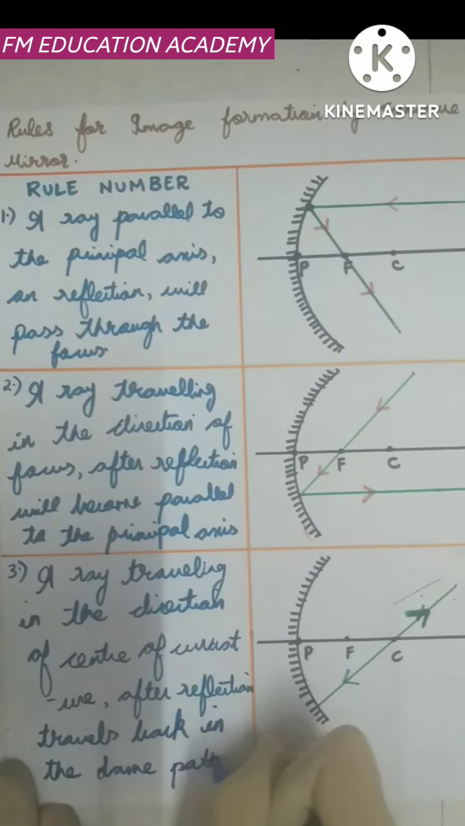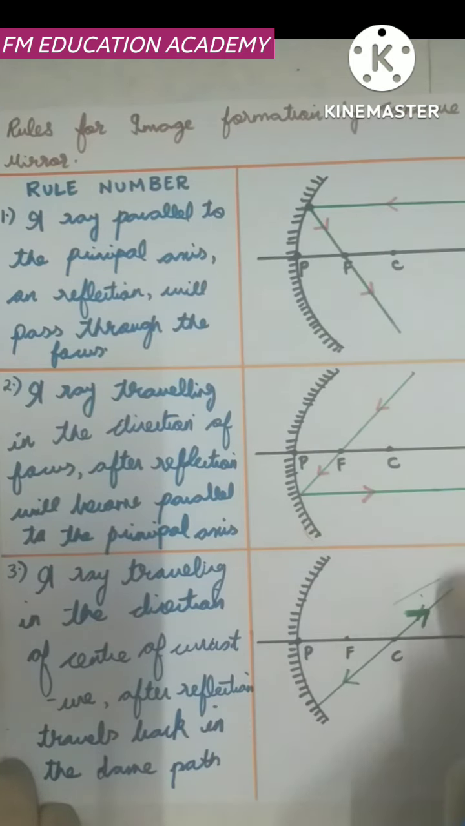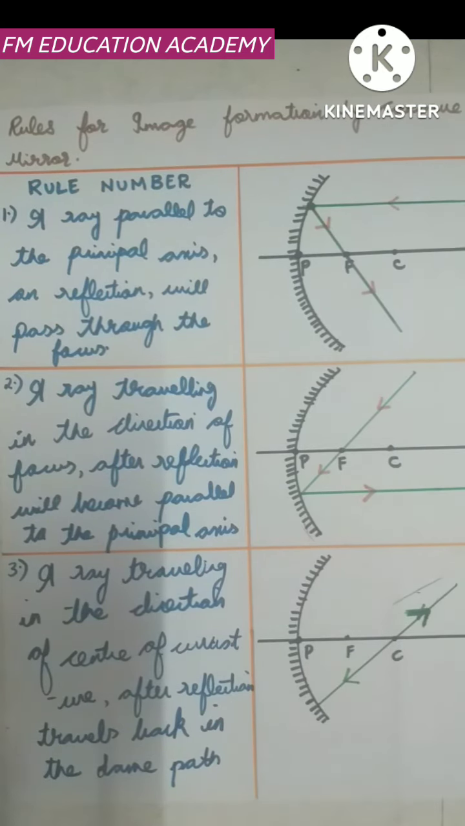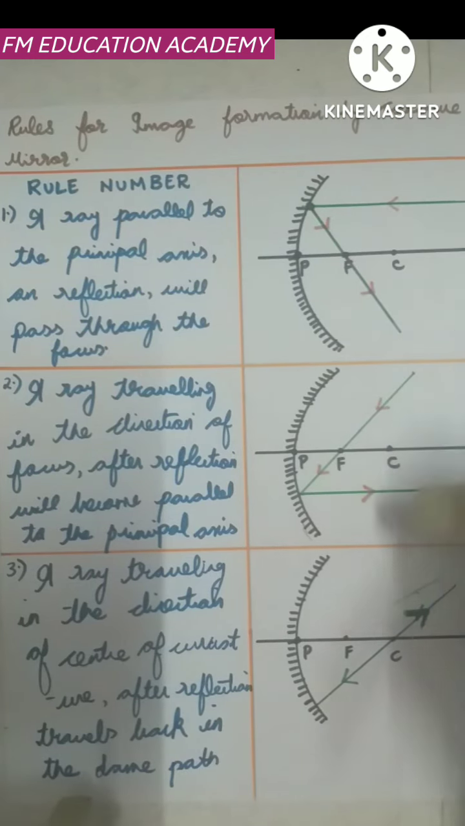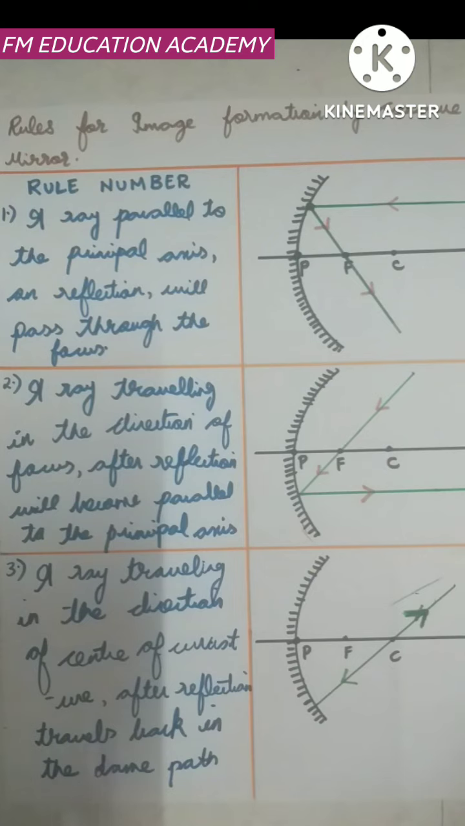Travels back means it is going in the opposite direction. It is coming in this direction, meeting the mirror and goes back in the opposite direction. So these three were the rules for image formation by concave mirror. If you know these three rules only, then you can draw the image formation diagrams by concave mirrors, which are 6 in SSC syllabus.